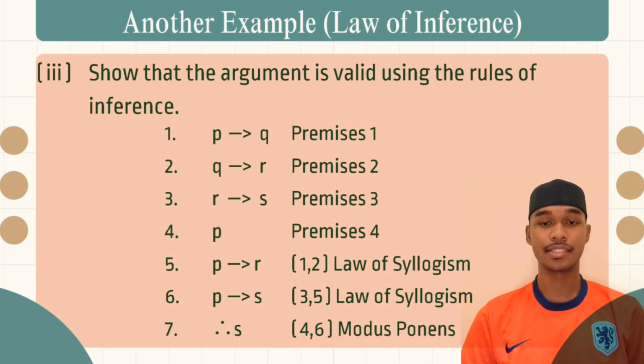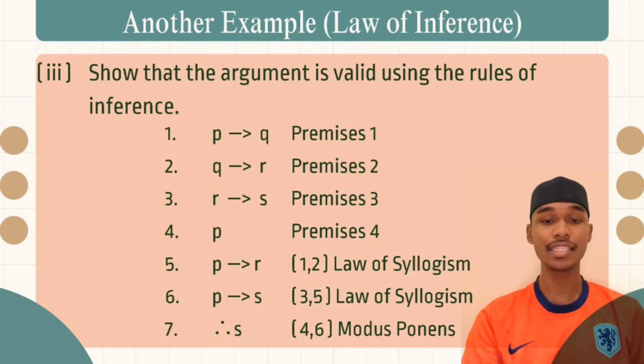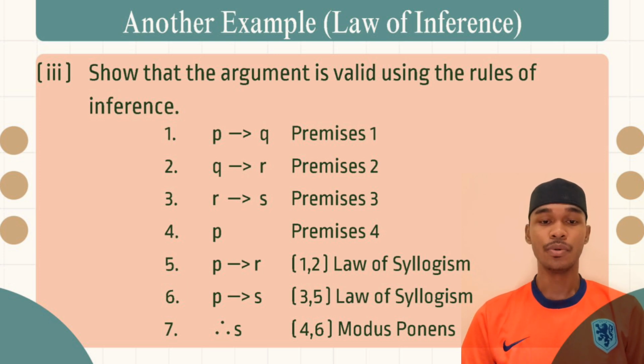P implies S. Finally, we look at premise 4, which tells us that P is actually true. Using modus ponens, if we know P implies S is true and P has happened, then S must be the result. So, because we reach our conclusion S using the rules of inference, the argument is logically valid.